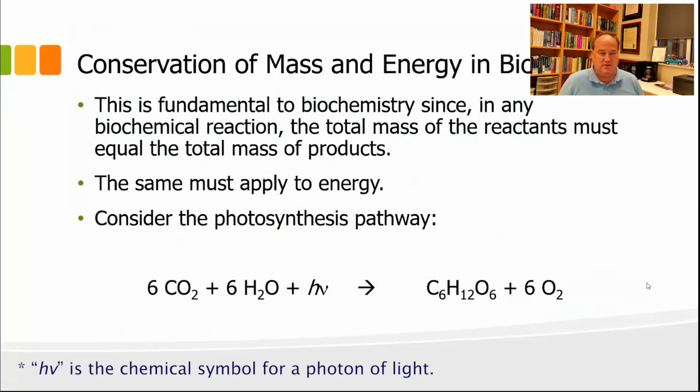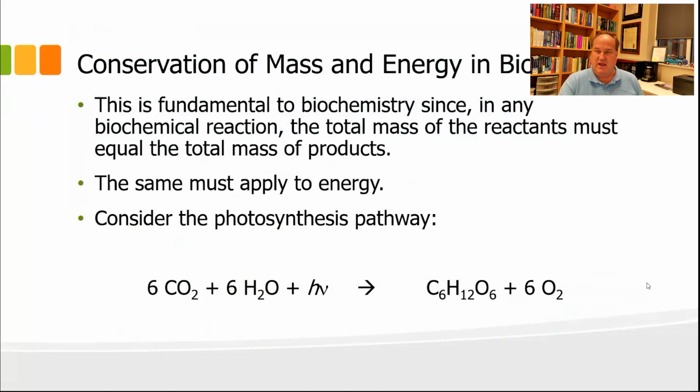And so what we notice is that all of the atoms on the left side of the equation, there's 6 carbon atoms in CO2. We have to have 6 carbon atoms on the right side of the equation, and so that's how we get C6H12O6. Likewise, the oxygen and the hydrogens have to be balanced as well. So if there is 6 times 2 or 12 oxygen atoms in the carbon dioxides on the left, we add that to the 6 oxygen atoms in the water on the left.